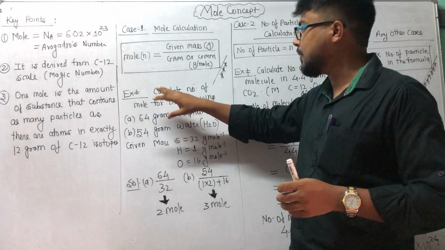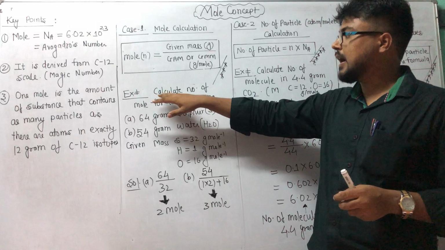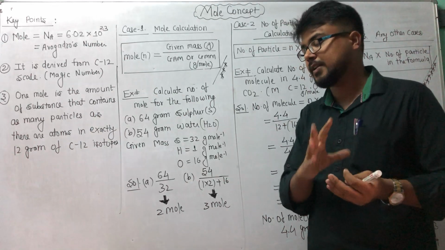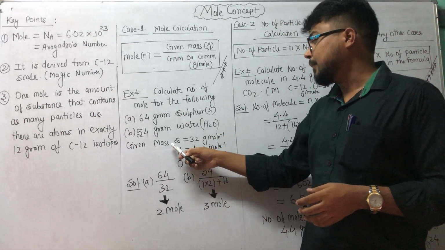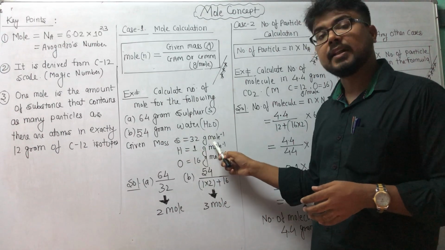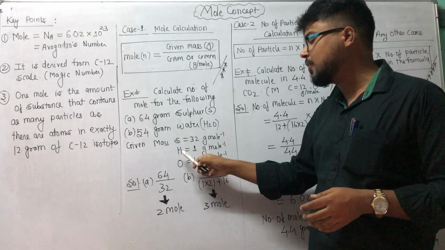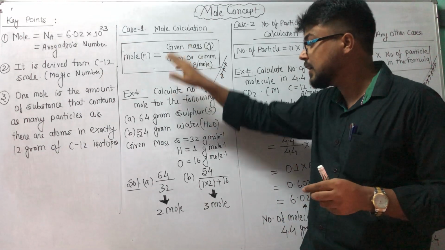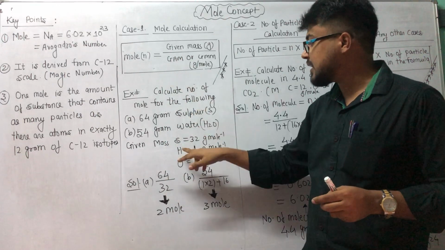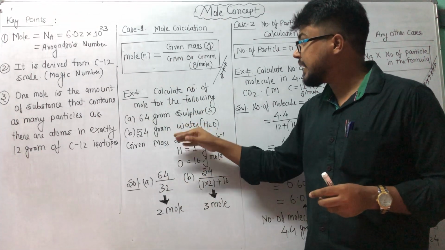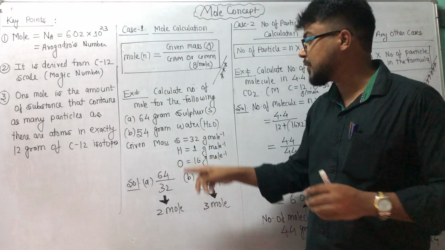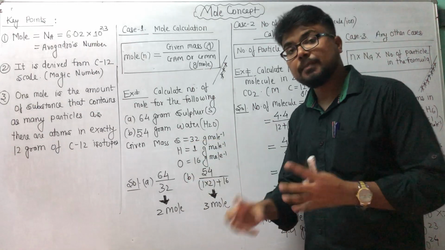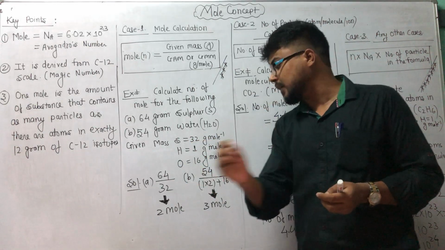It depends on the examiner's mind what he is going to ask, correct? So in the first example, I have to calculate the number of moles for the following: 60 gram sulfur and 54 gram water. He provides the atomic masses in gram per mole: sulfur is 32, H is 1 and oxygen is 16 gram per mole. Simply do it according to the Guru Mantra. 64 is the given mass for sulfur, as you see in the question, divided by 32, because the gram atomic mass of sulfur is 32 gram per mole. So 64 divided by 32, the answer will be 2 mole.